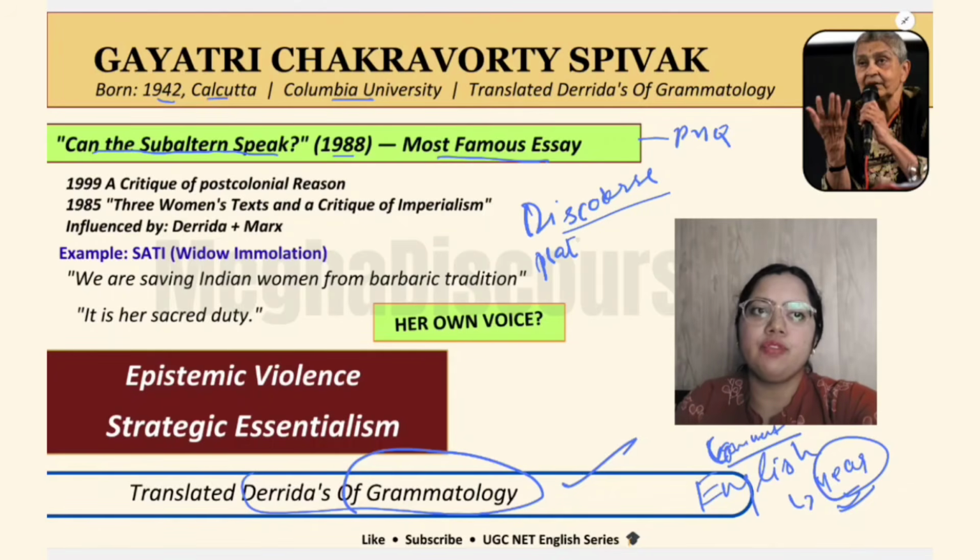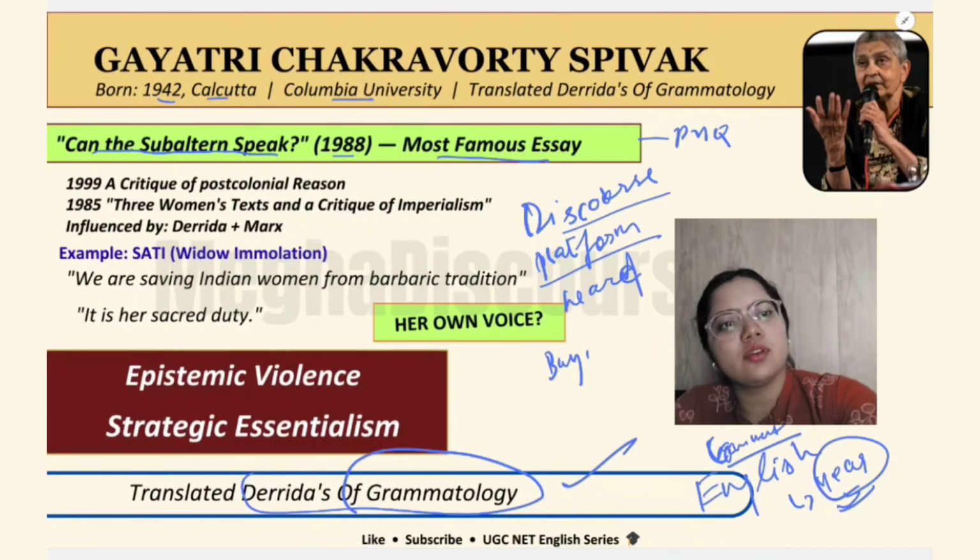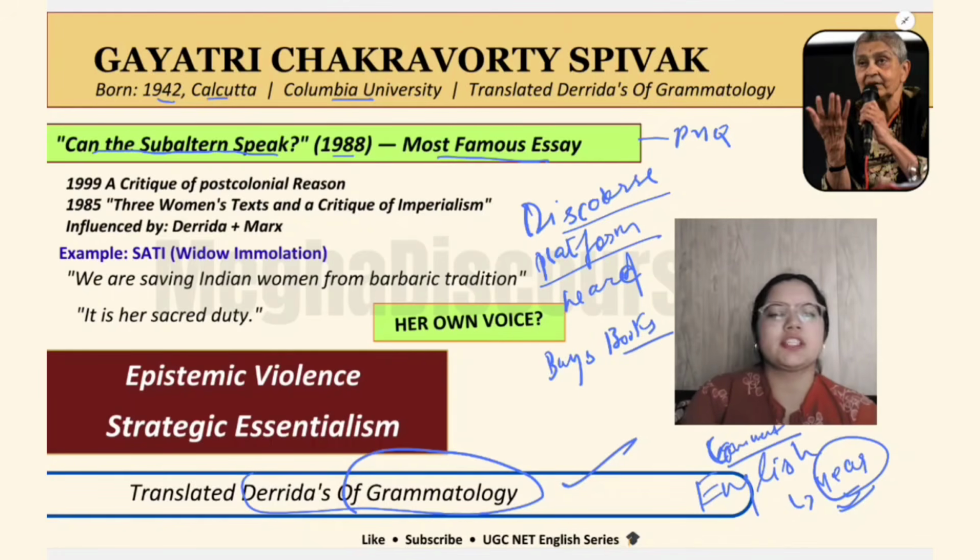Is there any platform where they can speak? Are they being heard? Who listens to them? Who buys their book? We always buy the book of Shakespeare. We always buy the book of canonical writers. We do not buy the books of Dalit writers, of tribal writers, of Adivasi, of women writers, of laborers. We never buy their books because we do not consider them as important. Even in the mainstream media, in the mainstream education system, now they are being under the Indian knowledge, now they are being excluded, now they are being included, but still.